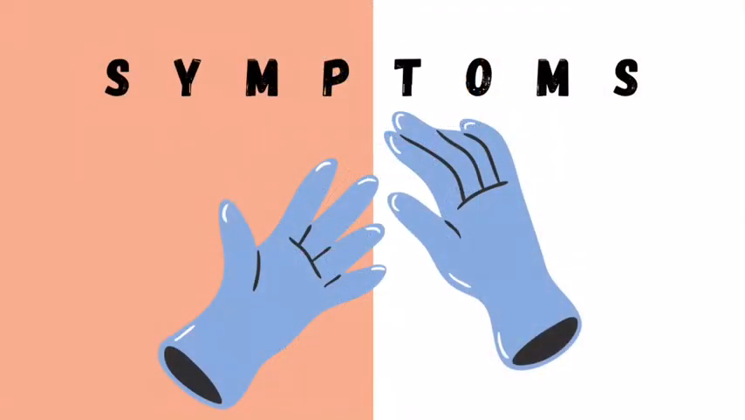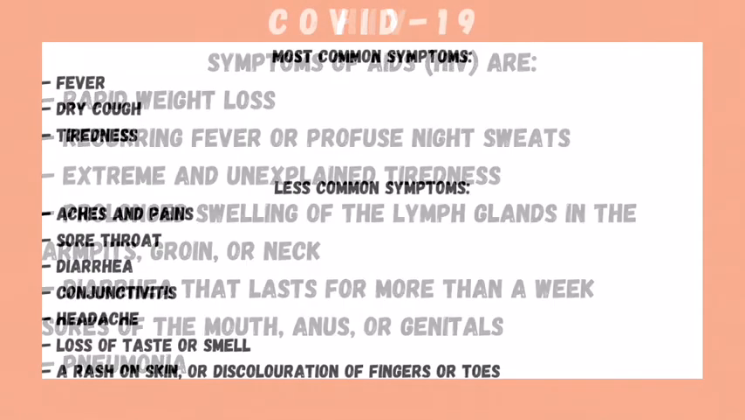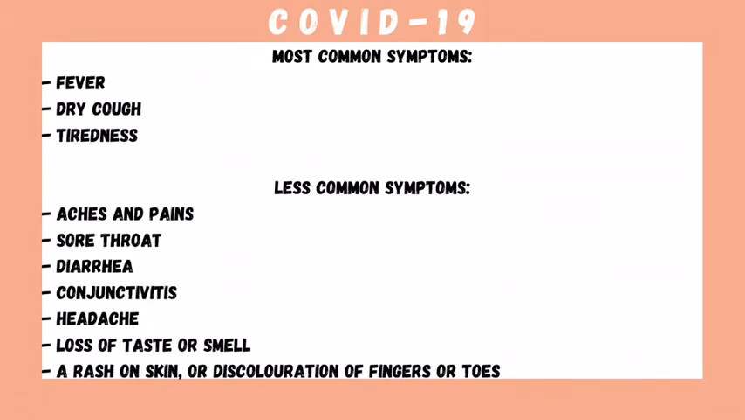The symptoms for HIV or AIDS are rapid weight loss, recurring fever or profuse night sweats, extreme and unexpected tiredness, prolonged swelling of the lymph glands in the armpits, groin, or neck, diarrhea that lasts for more than a week, sores of the mouth, anus, or genitals, pneumonia.